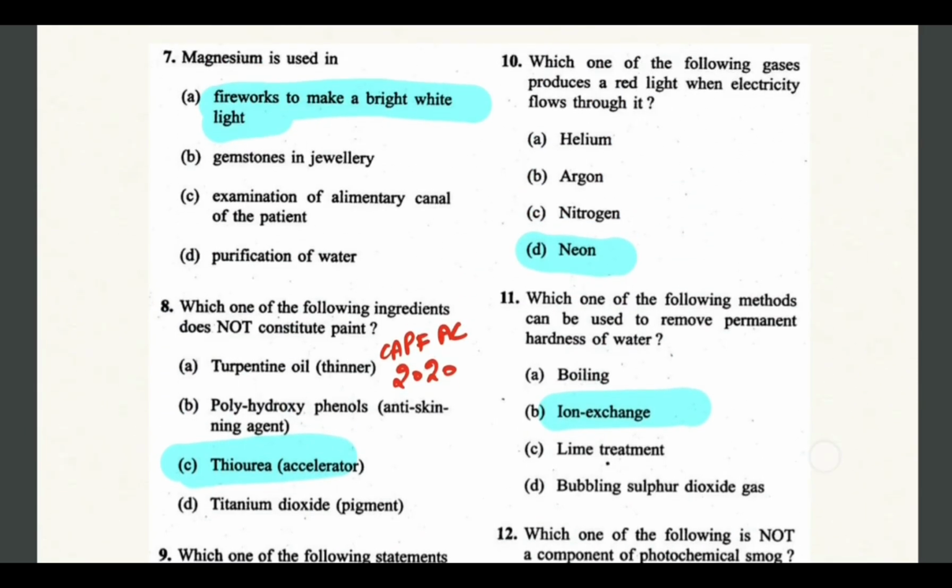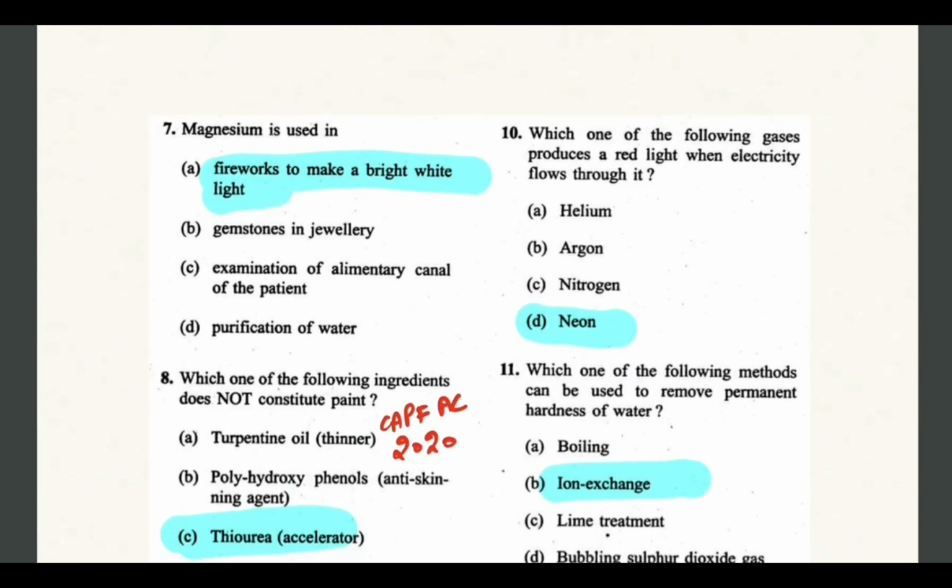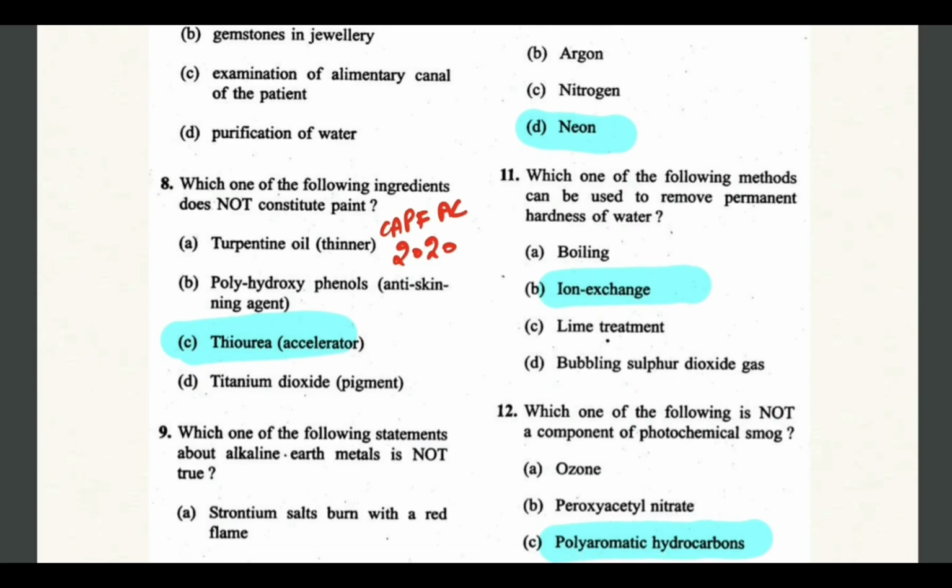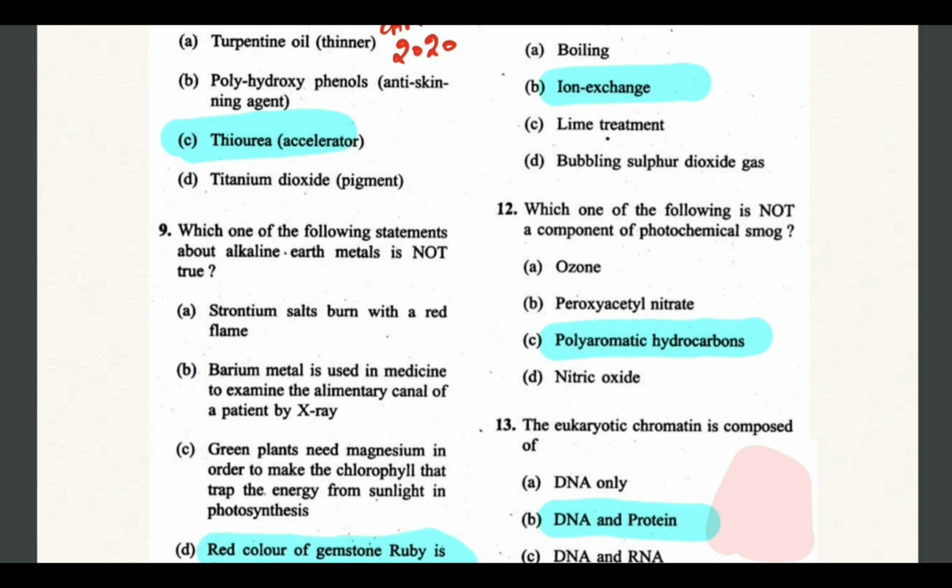Let's see the next question. Which one of the following gases produces a red light when the electricity flows through it? So neon gives red color. Next question. Which one of the following methods can be used to remove permanent hardness of water? Ion exchange method. In 2024 PYQs also I mentioned that ion exchange method is used to remove permanent hardness of the water.